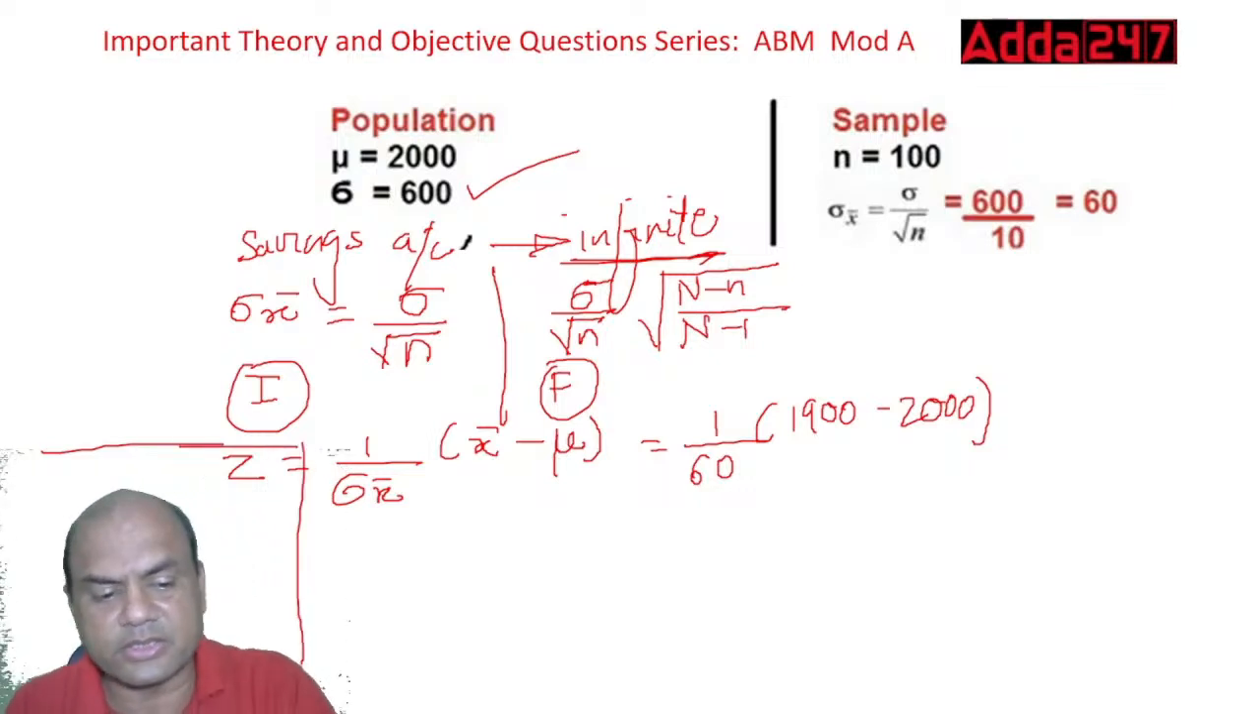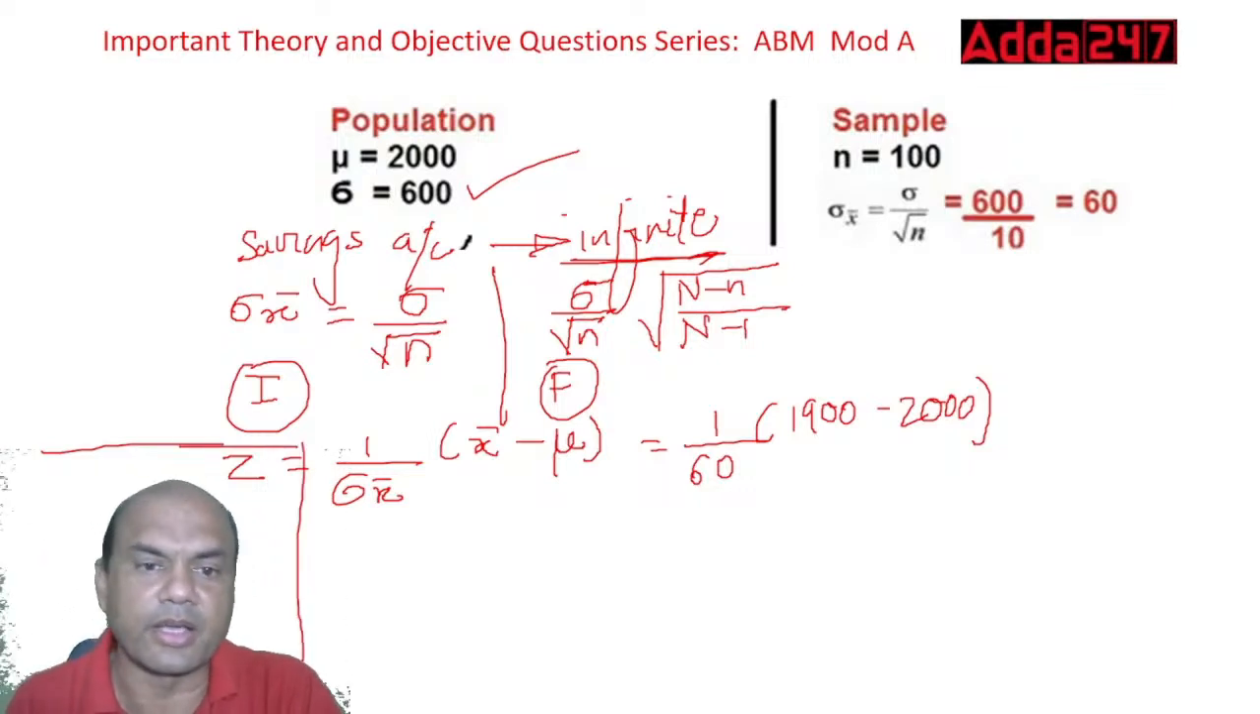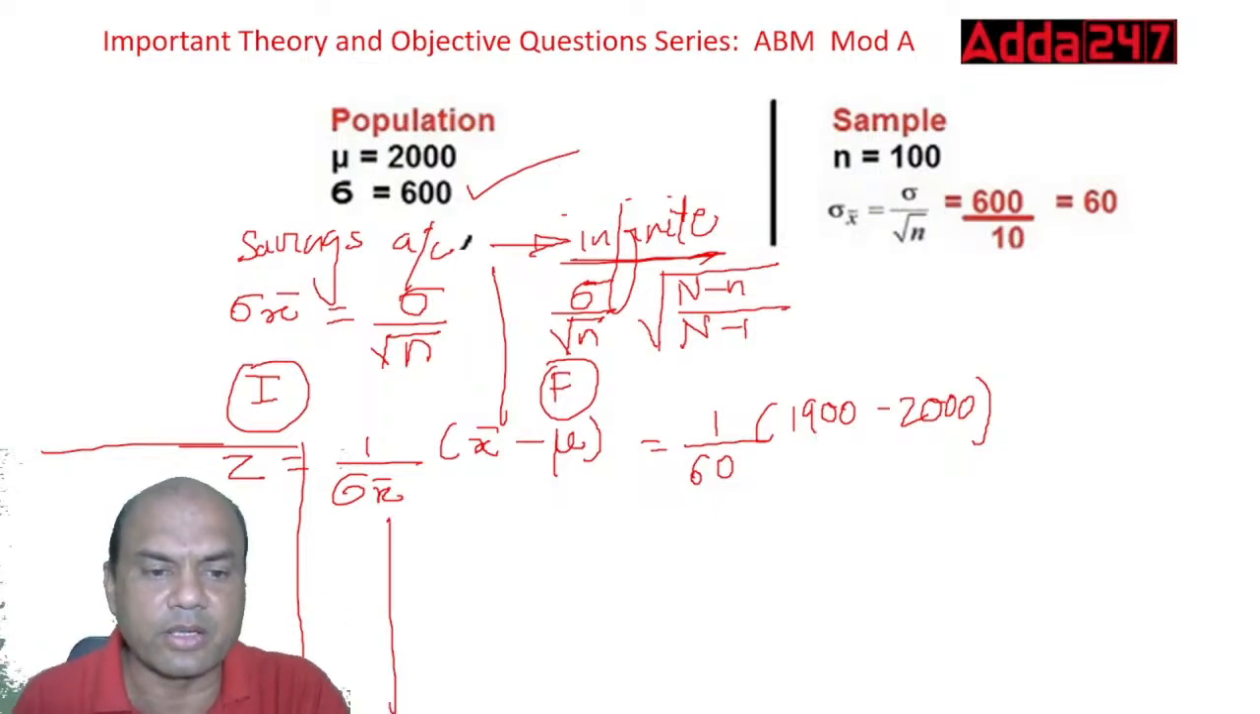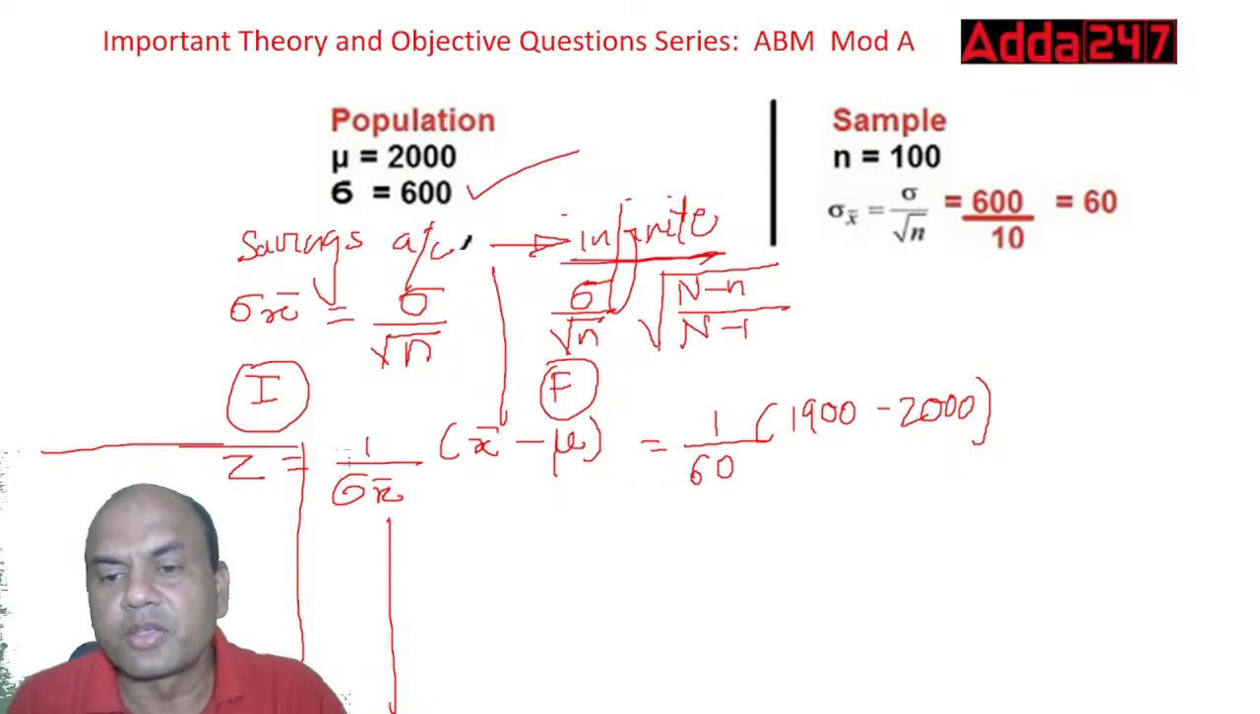Are you able to see this? Let me see. Yeah, you are able to see this. Okay, so I'll draw a line over here now so that I won't write anything over here.